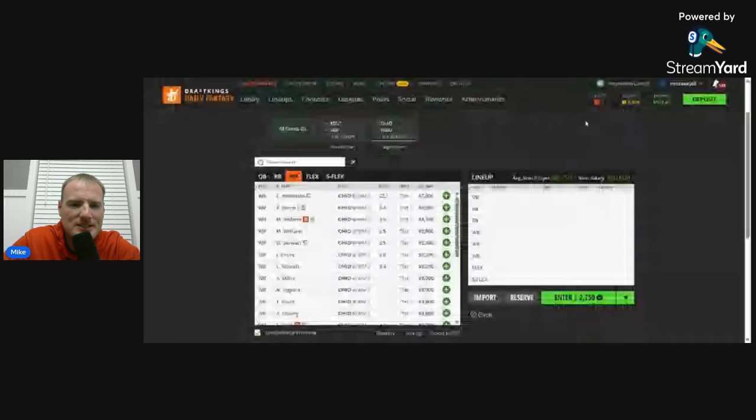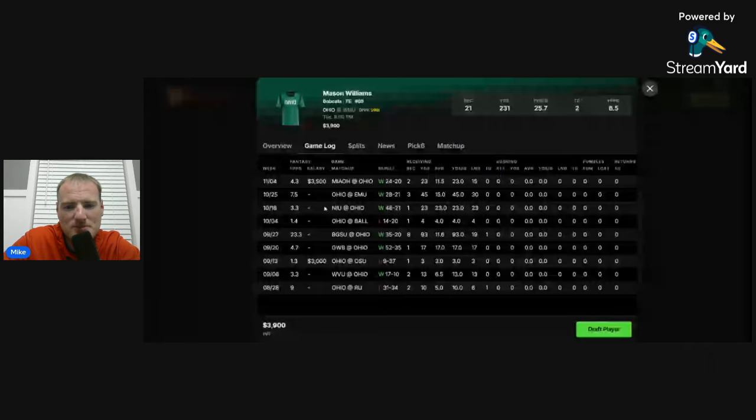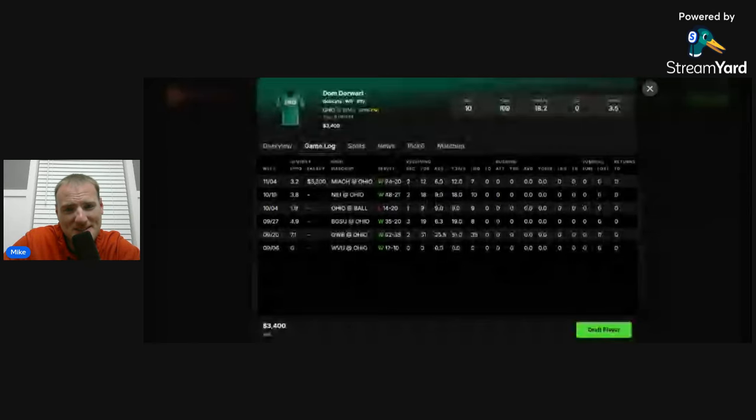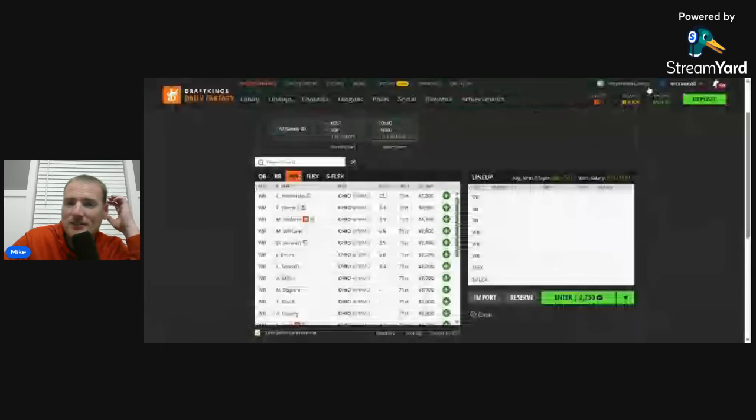If you're looking to get different, maybe the tight end Mason Williams, 25 targets on the season. Maybe Dom Dorwart, maybe $3,400. 2 catches last week, but really, this is a passing offense that goes through Hendricks first and then Harris second, and you don't really need to concern yourself with anybody else.